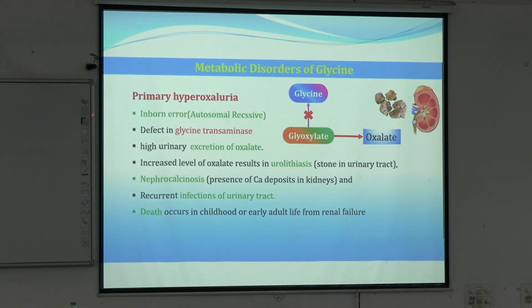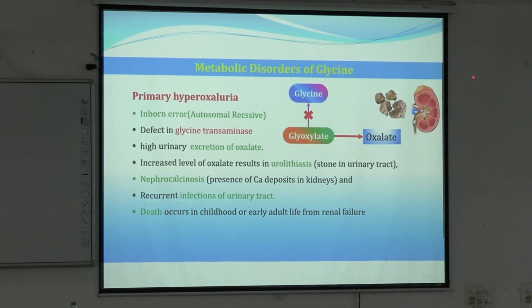So the transaminase enzyme is defective or deficient in this case, that's why glyoxylate cannot form glycine, so it will be directed to the oxalate pathway. You remember from the main flow chart where glycine was converted to glyoxylate and glyoxylate was forming oxalate and formate.